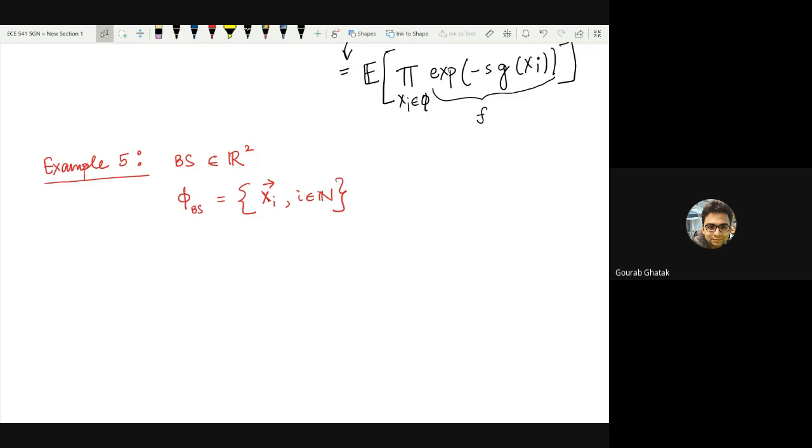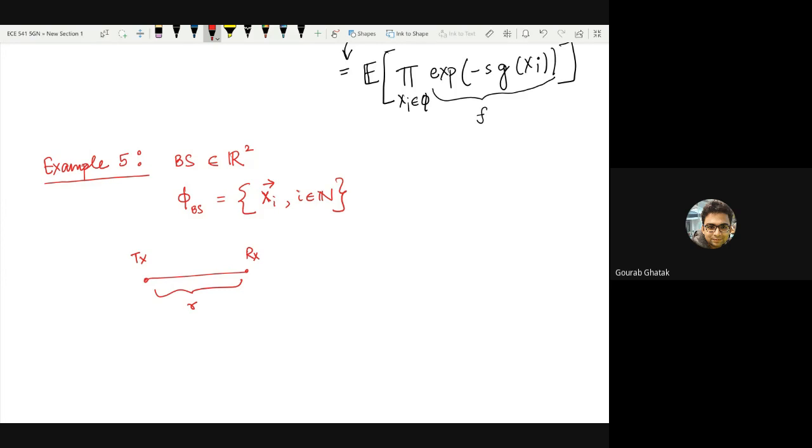Again, since our class consists of undergrads as well as PhD and masters students, can someone, for the purpose of this discussion, clarify what a power law is? Let us recall that if you are transmitting from a point and you are observing that signal at a point which is at a distance of r and there is no fading involved, what would be the received power at this Rx?